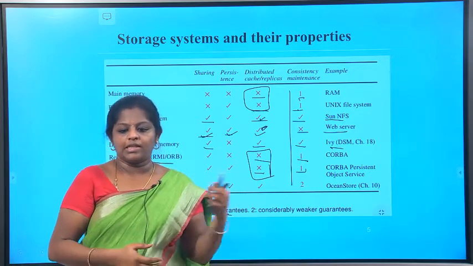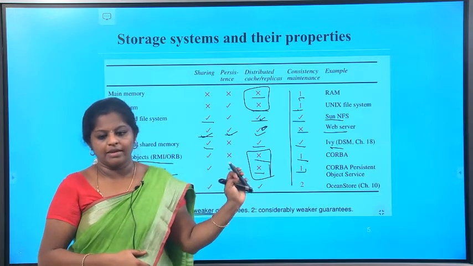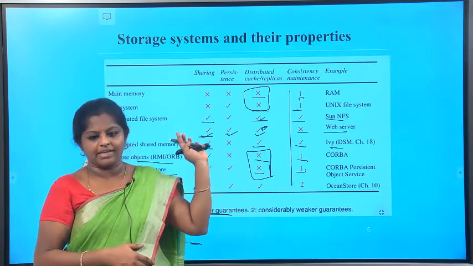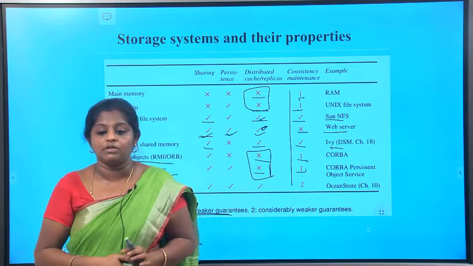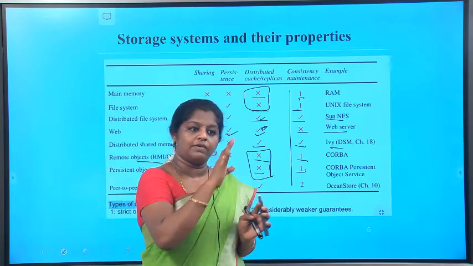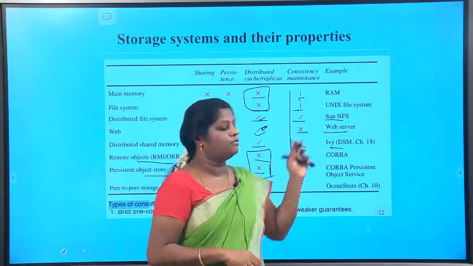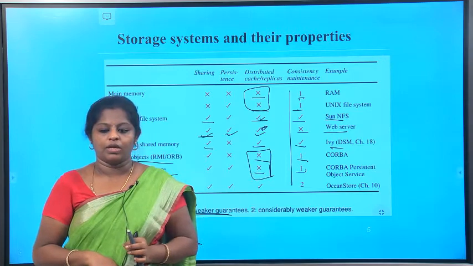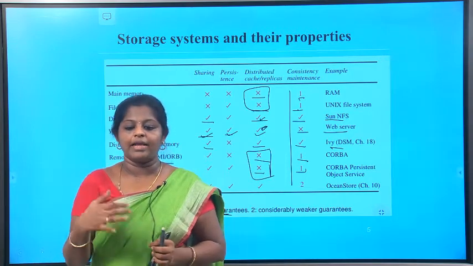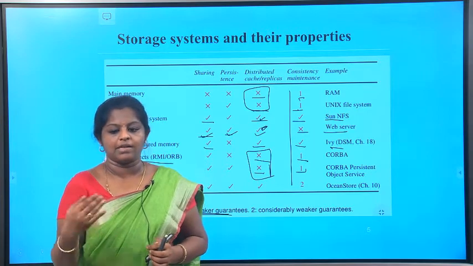The consistency between the copies stored at the web proxies and client-side caches and the original server is only maintained by explicit user actions. That is maintained by the original server in the organization, so there is no need to maintain it in the web server. The clients are not notified whenever the page stored at the original server is updated.